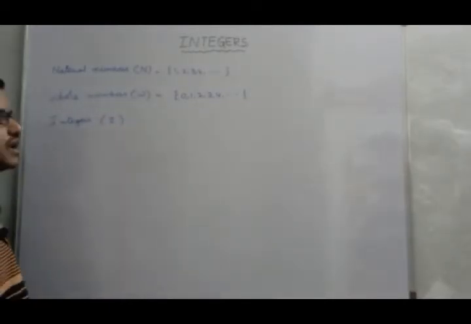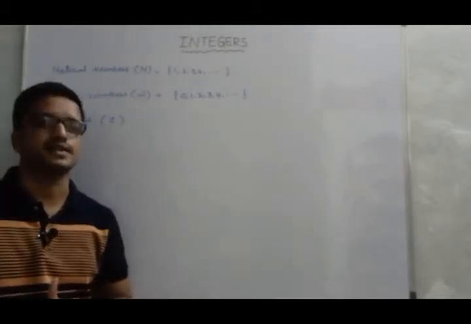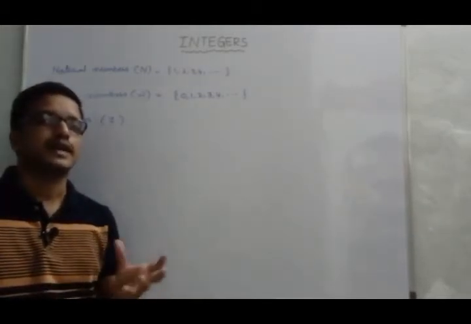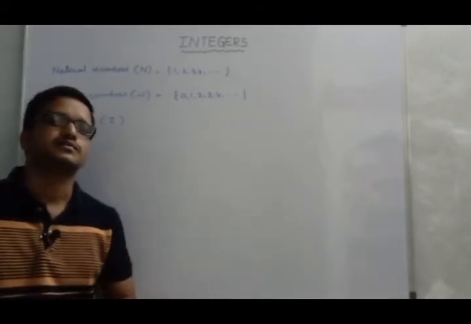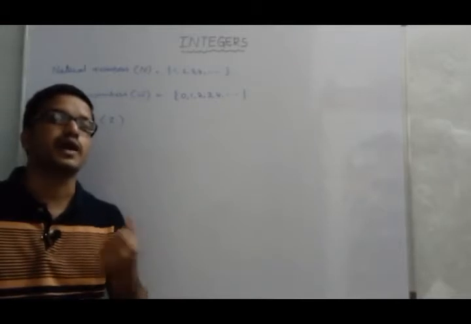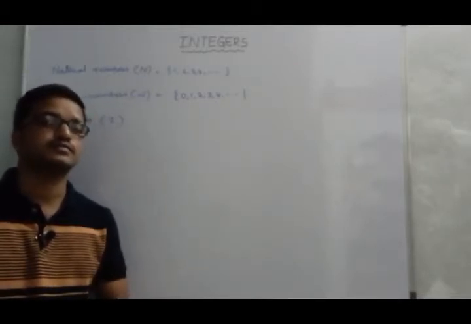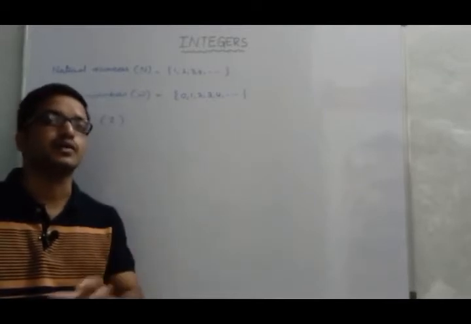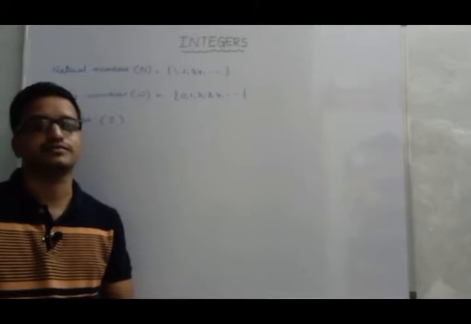Now, how do we define the set of integers? For example, do you think we use any negative values in our daily life?